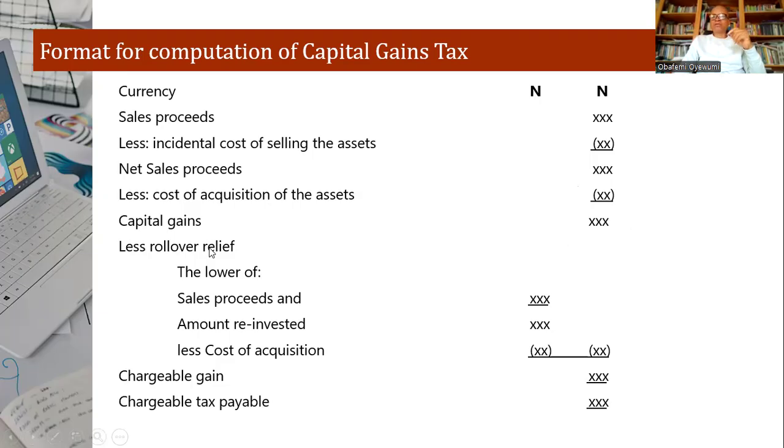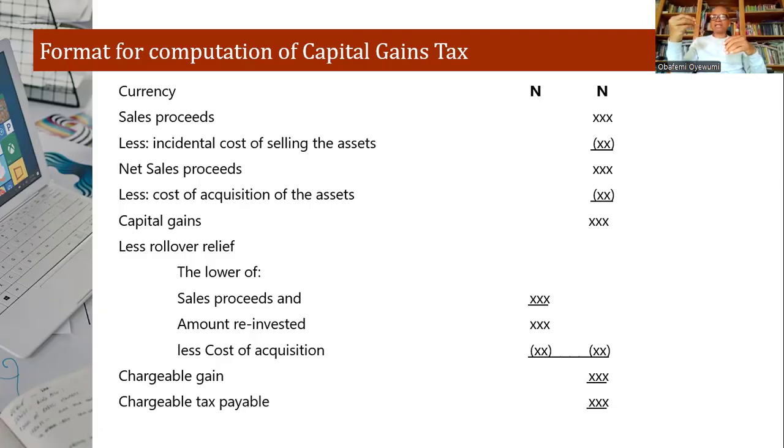And then you now remove rollover relief. Rollover relief, now we're going to talk about this later on. Okay, rollover relief, maybe part 2. Rollover relief is saying that the lower of sales proceeds or amount reinvested, less cost of acquisition.